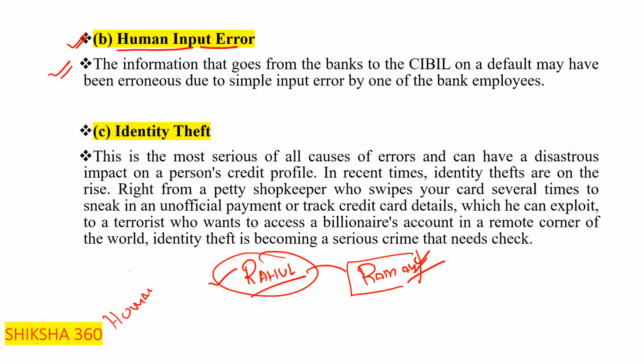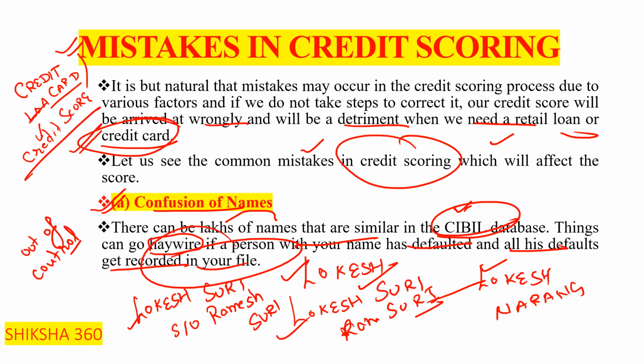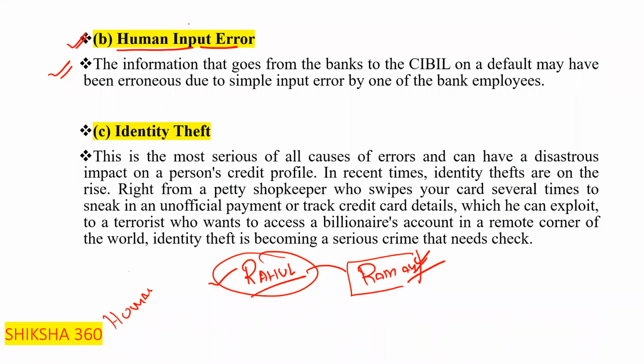So the information that goes from the banks to the credit bureaus on a default may have been erroneous due to a simple input error by one of the bank employees. You have to remember, what are the mistakes in credit scoring? First one is the confusion of names, second is the human input error, third is identity theft.